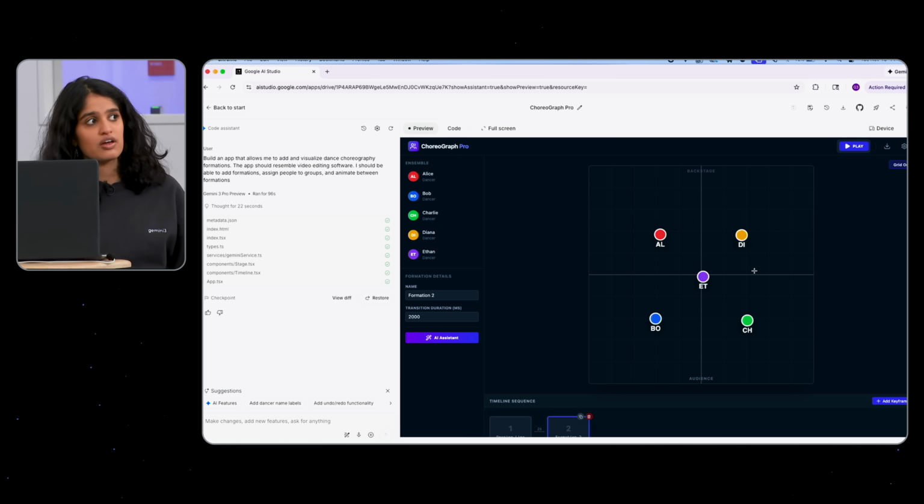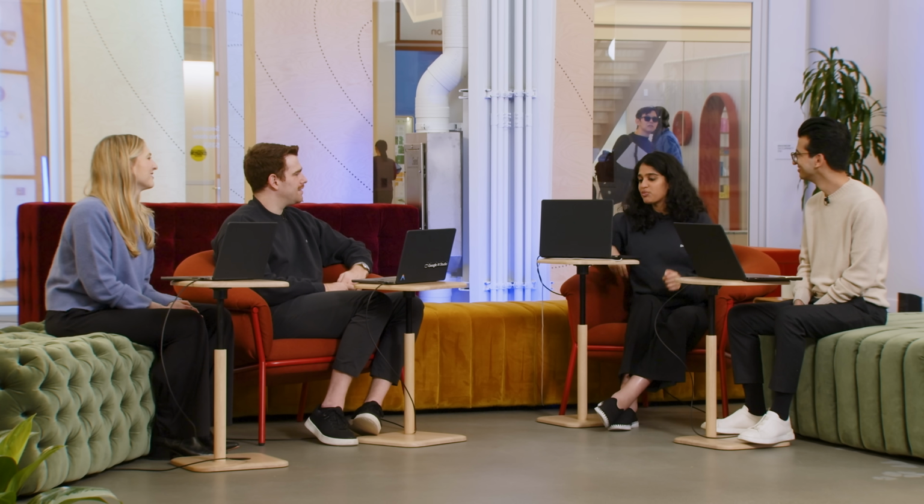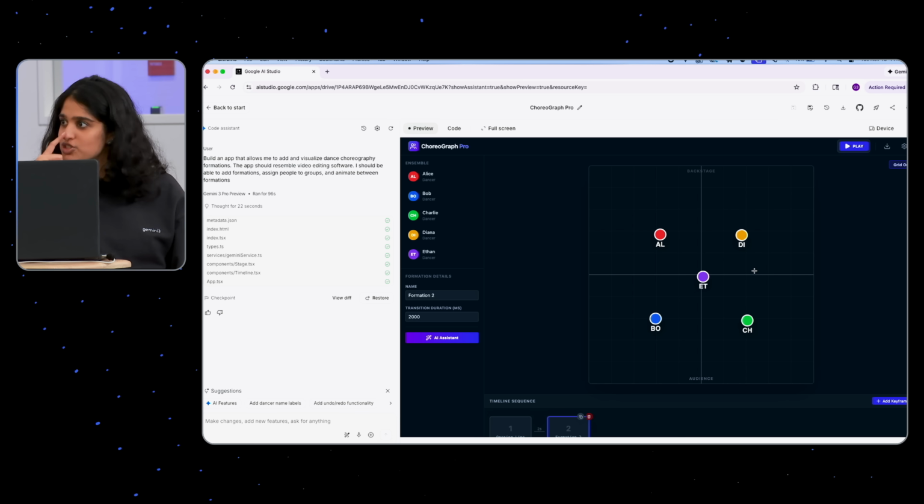Like, we had a dance team in college that's 16 people. Yeah. And so you're trying to map out the world constantly. I think the next thing I want to try is to see if I can actually take a video of the dance and map that to formations. I don't know if that'll work.